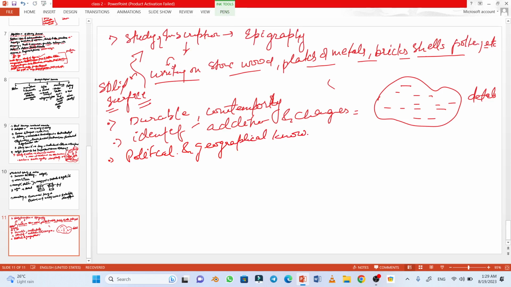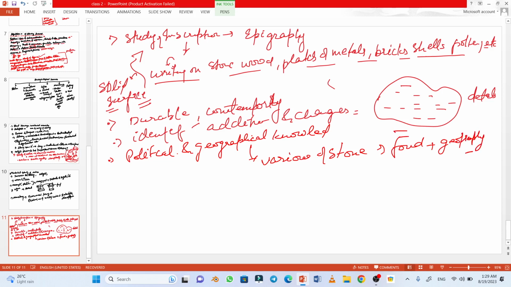How does it give geographical knowledge? For example, the various types of stones are found on the basis of the geography of the place. So the inscriptions also tell us the geography of the place and the political structure of that time.